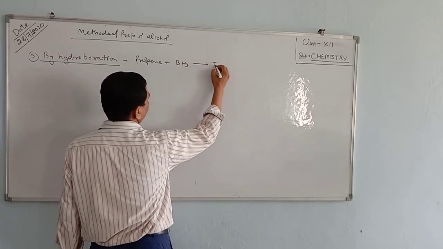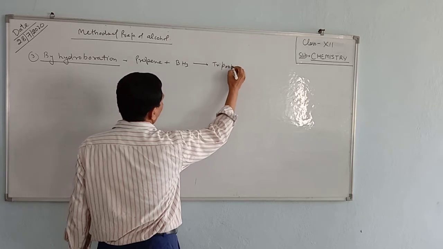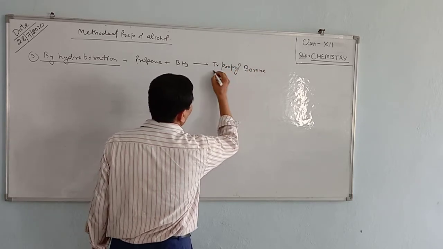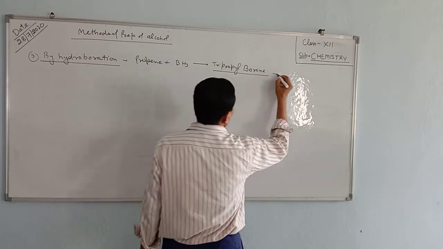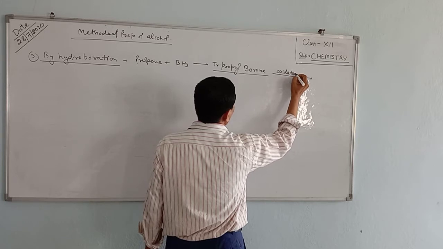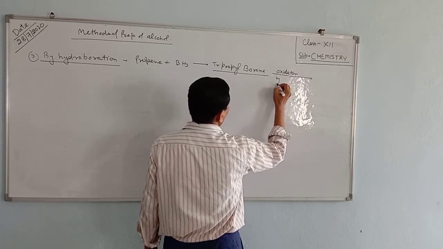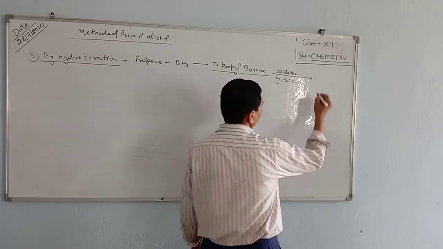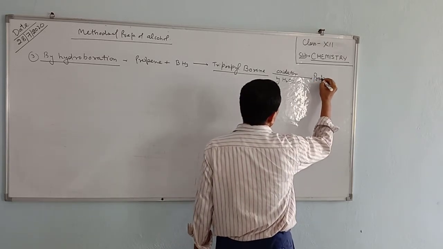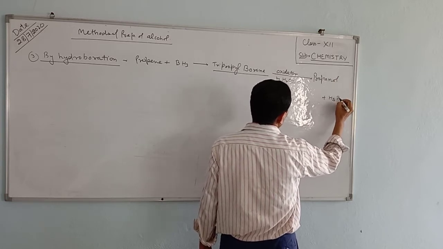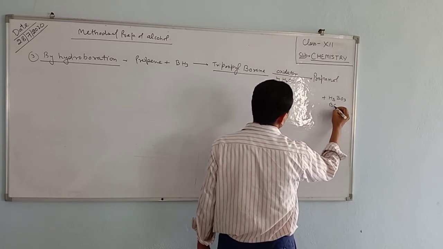we get tripropyl borane. After that, oxidation takes place by hydrogen peroxide, then we get propanol, and the side product is H3BO3, which is boric acid.